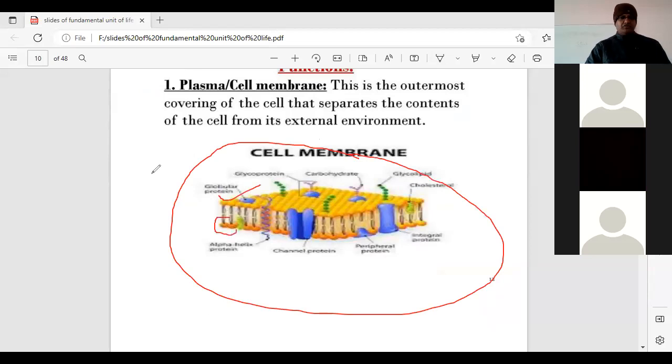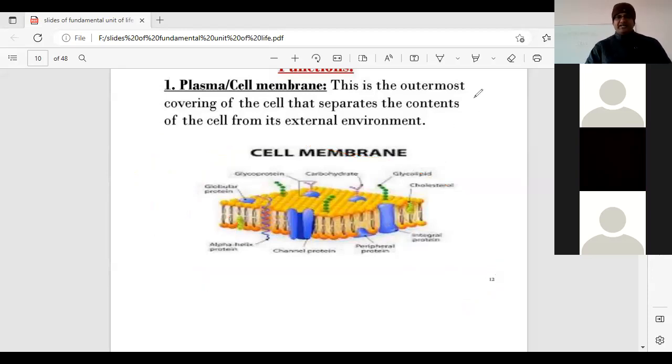I am also drawing parallelly. This is a lipid molecule. So there are two layers of lipid molecules. And in between the lipid molecules, proteins are inserted. That is why the plasma membrane is called the lipid bilayer.